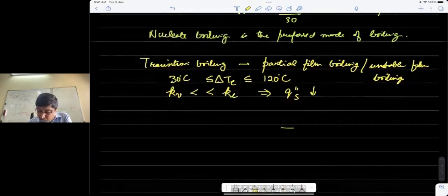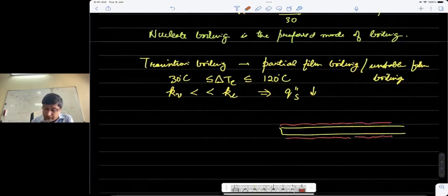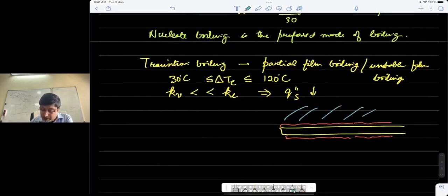So what I'm saying is, in terms of the heater surface, if this is the heater surface, what we will see is a vapor film that will start to cover the heater, and the liquid would be on the other side of this. So the vapor is not allowing the liquid to come in contact with the surface. Okay, so this is liquid, and this is the vapor, and the yellow one is the heater.